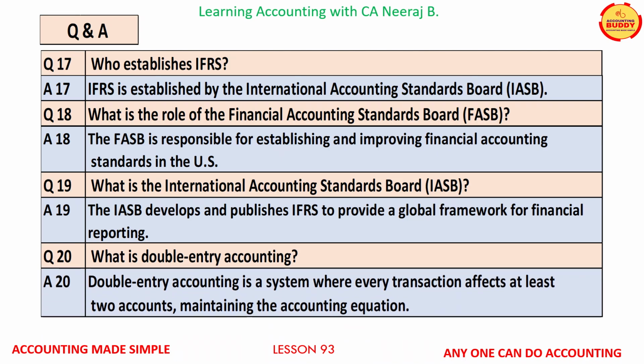And the answer is, double entry accounting is a system where every transaction affects at least two accounts, thereby maintaining the accounting equation. And we know that the accounting equation is that the total assets of the business are always equal to its liabilities and owner's equity.